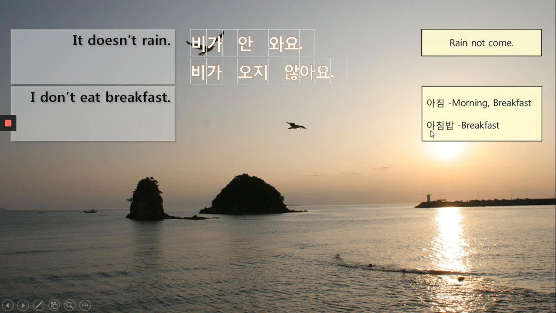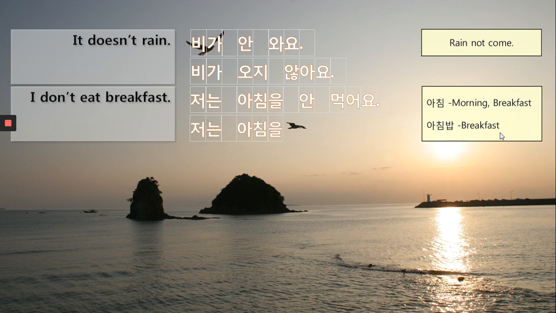So: I don't eat breakfast. 저는 아침을 or 아침밥을, both okay, 안 먹어요. 저는 아침을 안 먹어요. Long form: 저는 아침을, root verb 먹 plus 지 않아요.